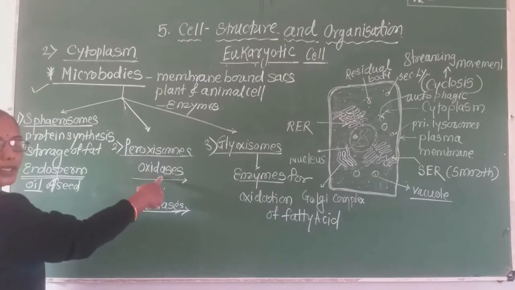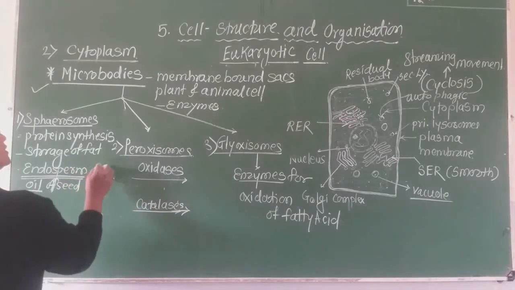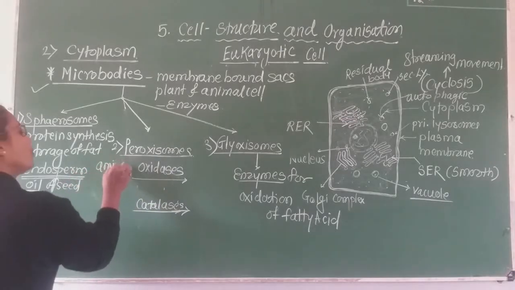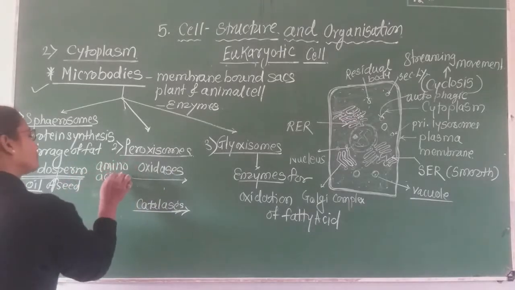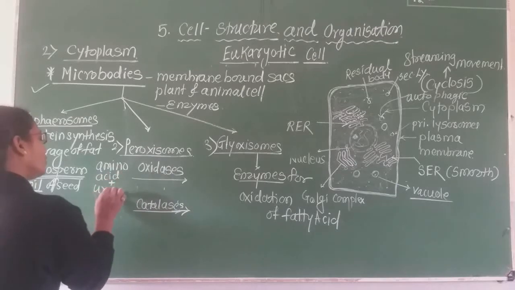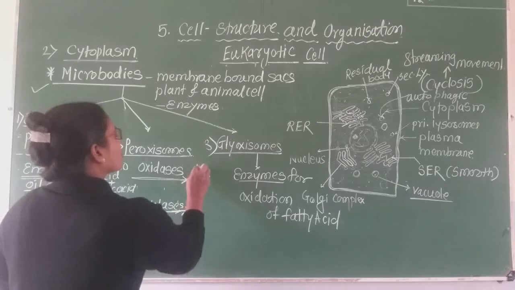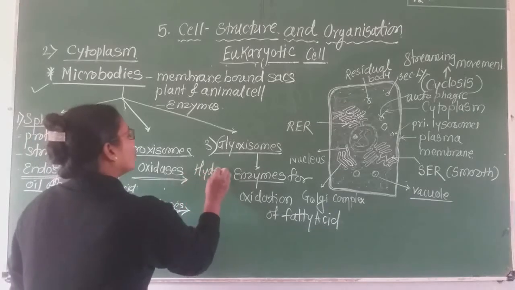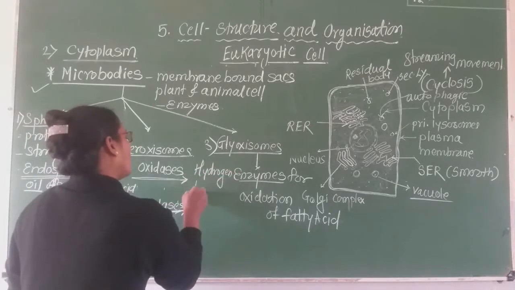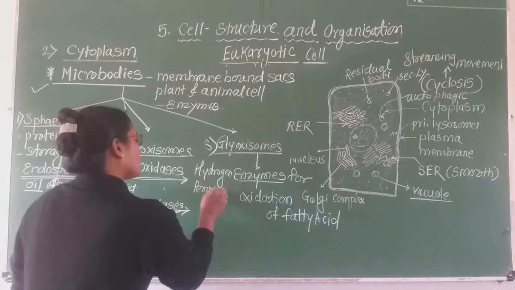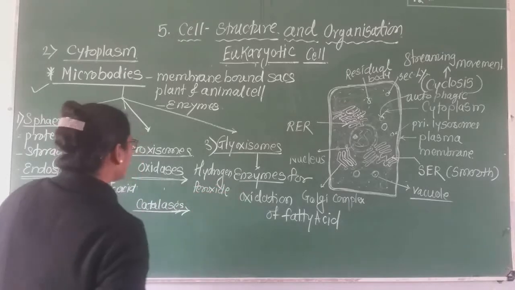Now what is the function of oxidases? The amino acids and uric acid are oxidized into hydrogen peroxide, and this hydrogen peroxide is harmful to the cell.